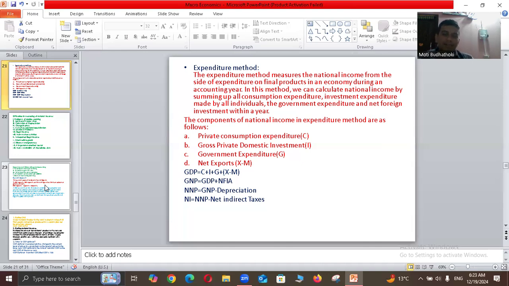Then national income means NNP minus net indirect taxes. So we can calculate the national income of a country in these three different ways, and all national income calculation processes give the same result by different ways.